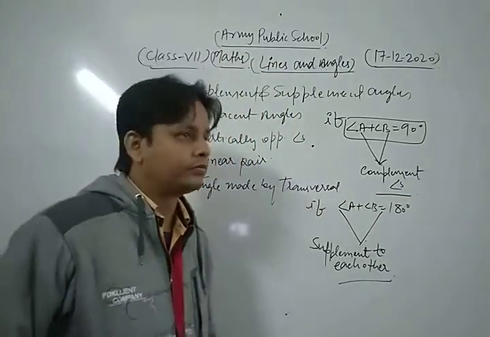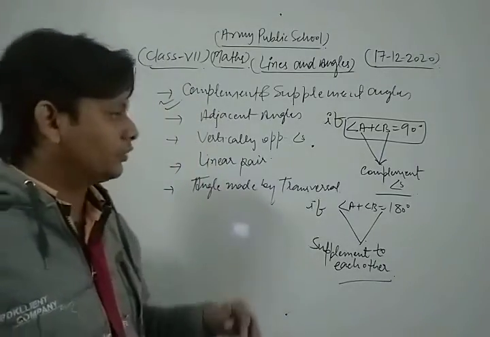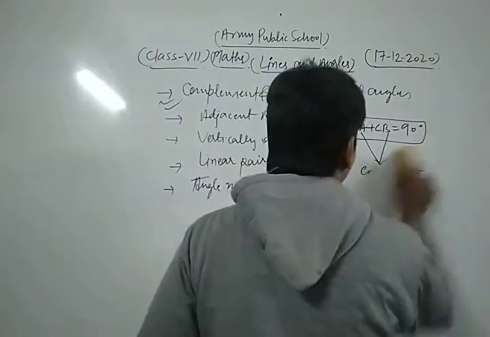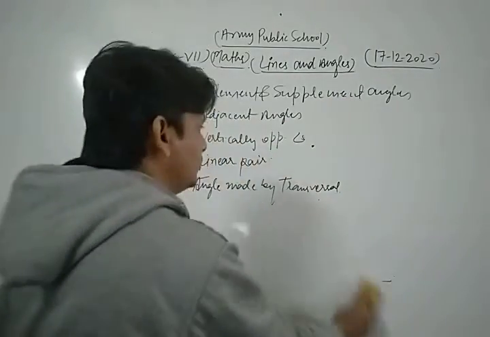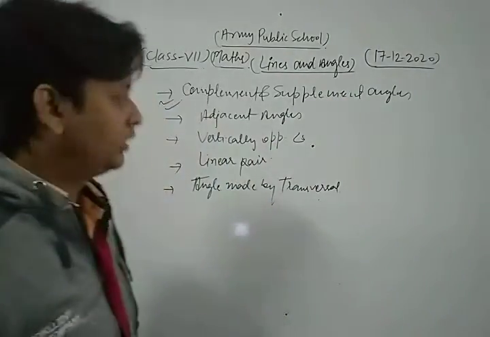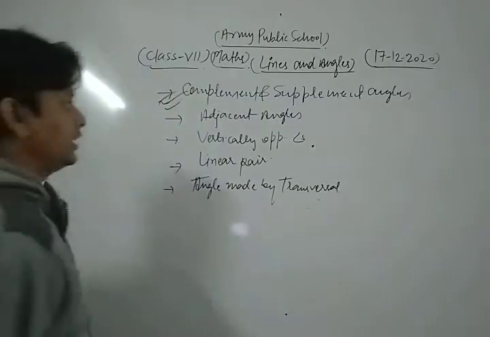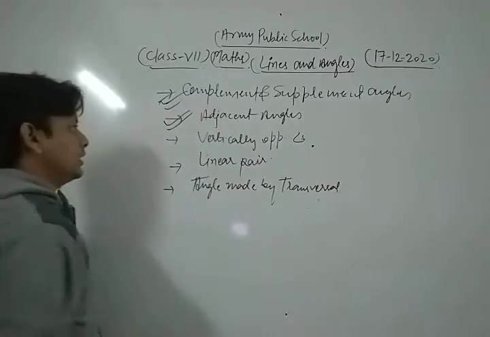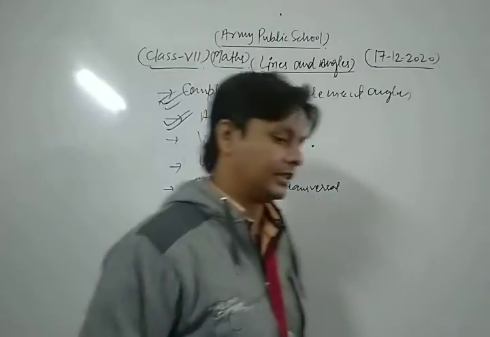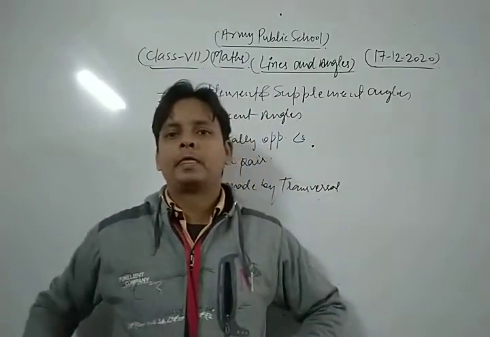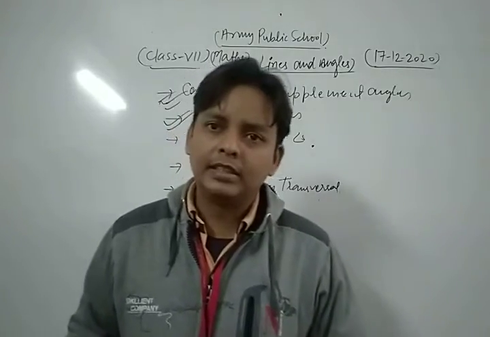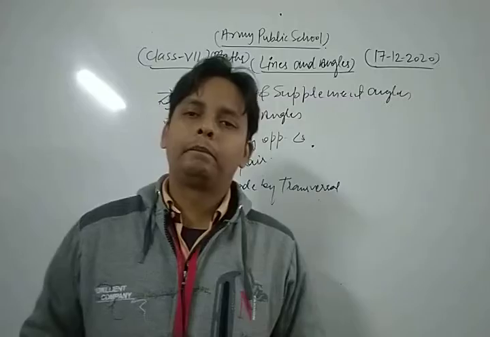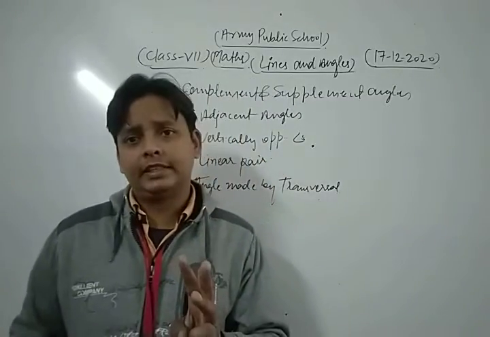Okay, dear students, now we are going to discuss the concept of adjacent angles. We have discussed complementary and supplementary angles. Now the second topic is adjacent angles. What is the concept of adjacent angles? Two angles are said to be adjacent angles if they follow three important criteria.